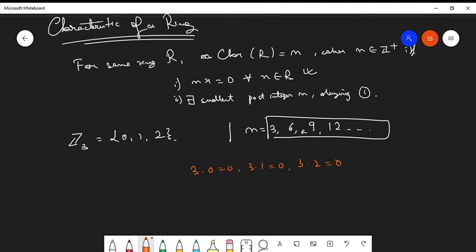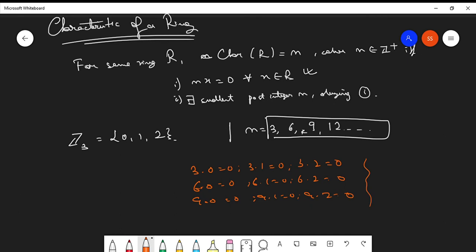Z3 is under multiplication modulo 3 and addition modulo 3, the operations are modulo 3. Similarly, 6 times 0, 6 times 1, 6 times 2 will be 0, and 9 times 0, 9 times 1, 9 times 2 will be 0. So we can keep going as we take the multiples of 3 as n.